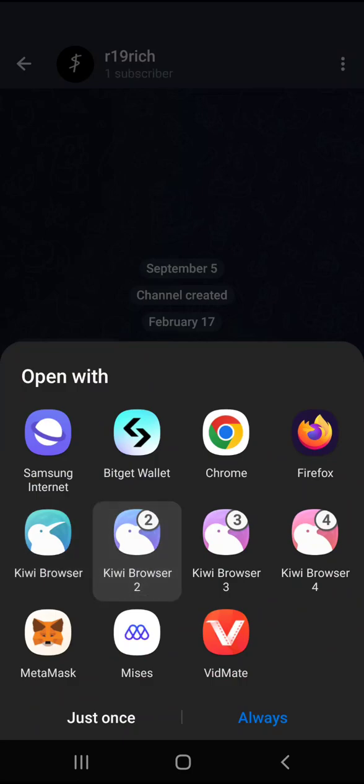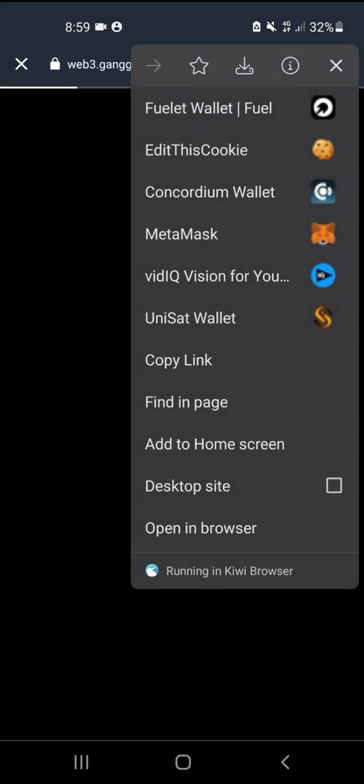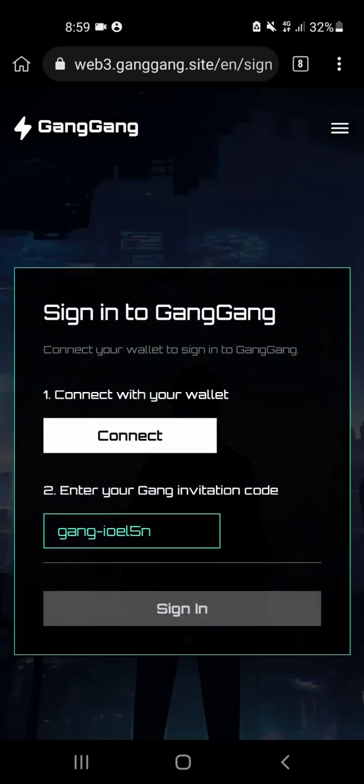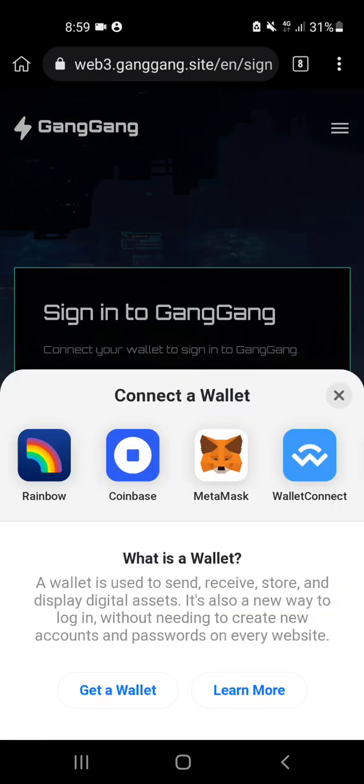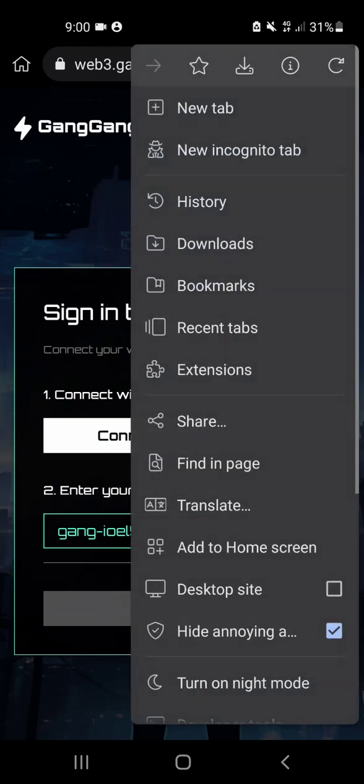I use a browser that supports extensions, and whatever browser you have, you can use it as long as it has extensions. Go there, paste your website address, and after that connect with your wallet. First of all, keep in mind, before you sign in, do it on desktop.